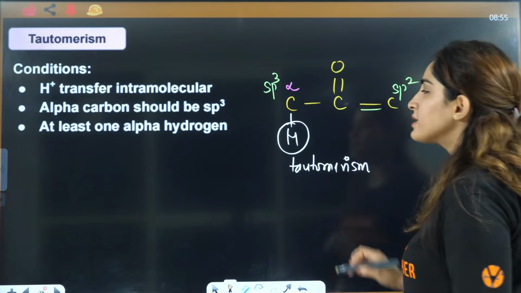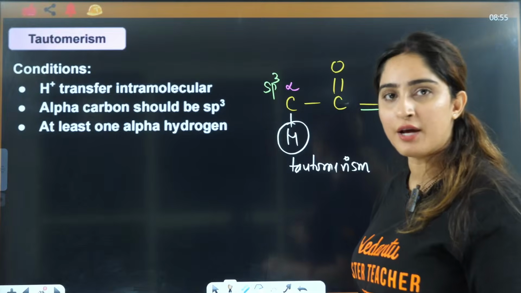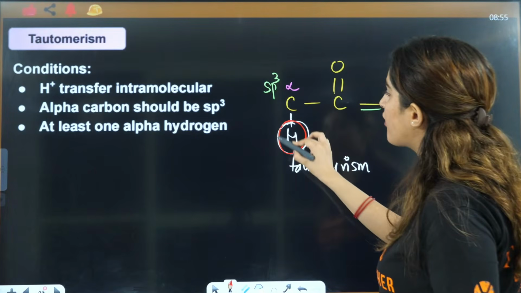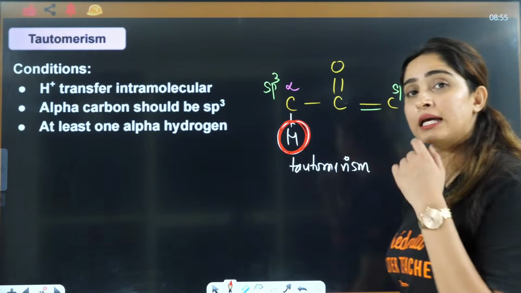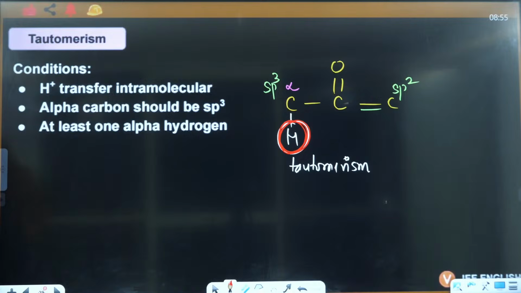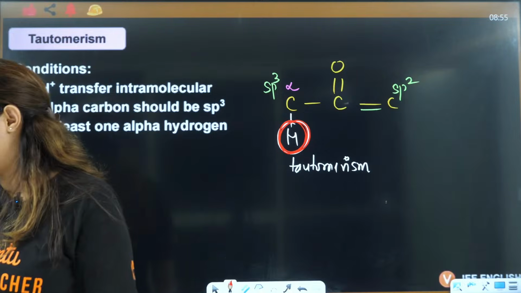Because tautomerism is actually H positive transfer, and that H positive transfer will be from the alpha carbon which is sp3 hybridized. That is the condition. At least one alpha hydrogen should be there, right?